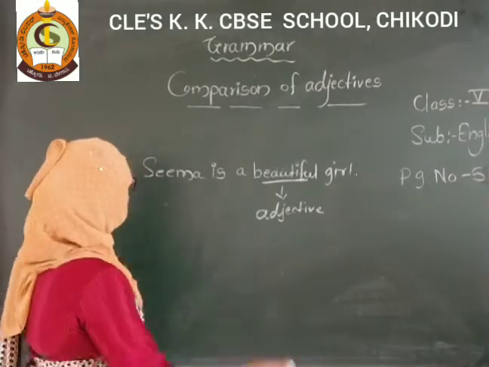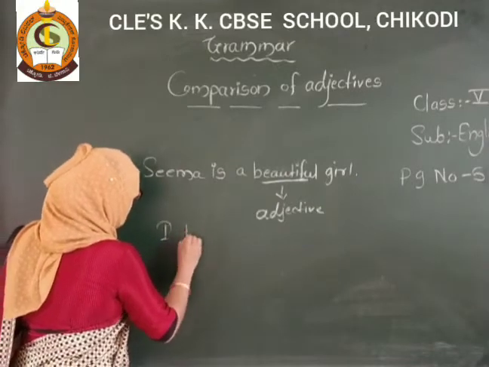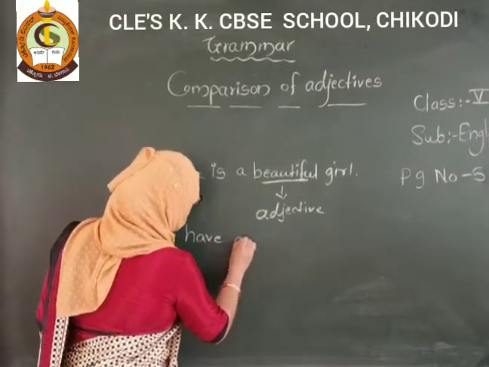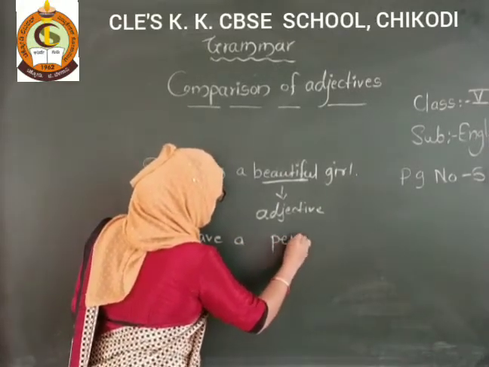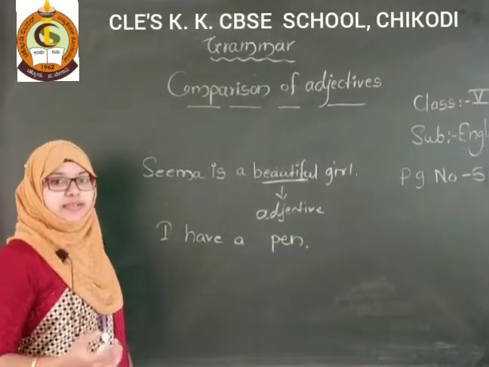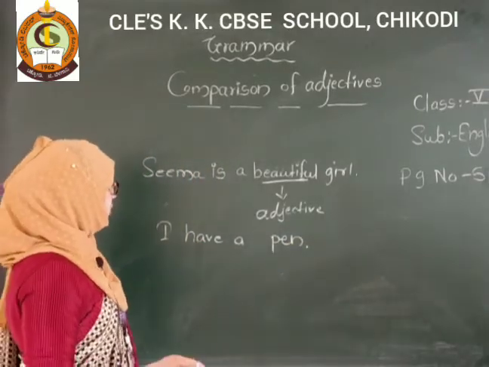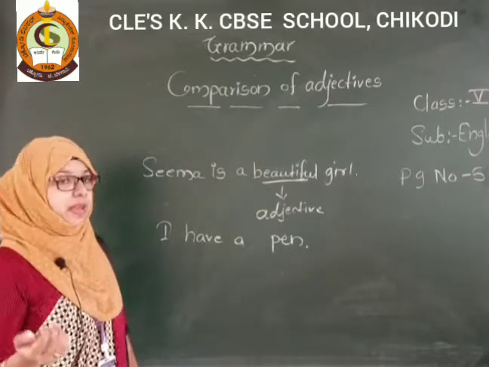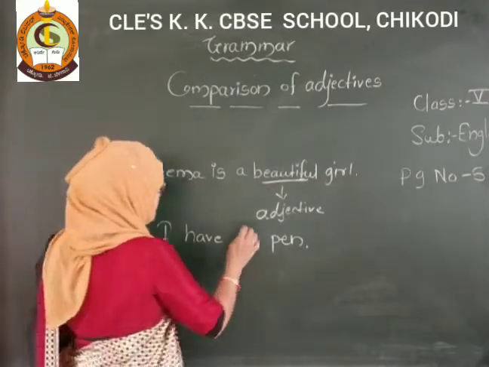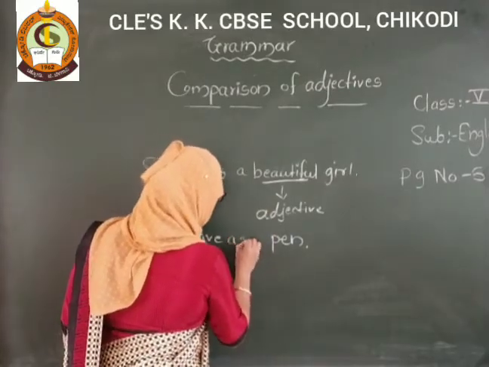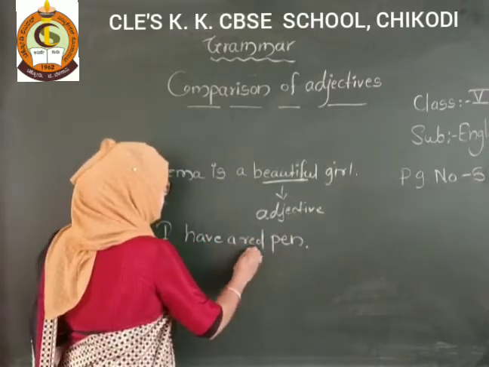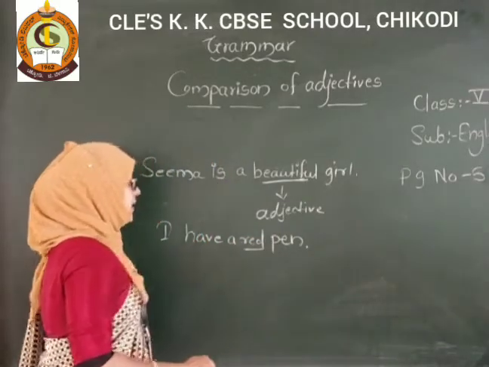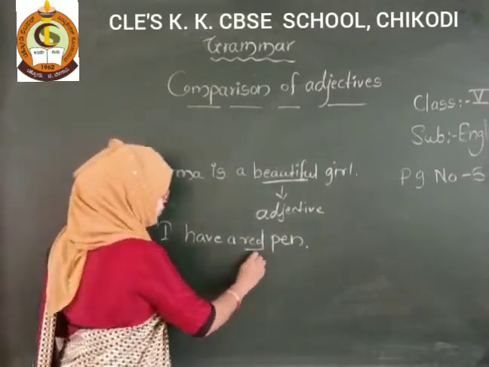Even I can write that I have a pen. Yes, I have a pen. This is a simple sentence. So you can understand that I have one pen. But suppose if I write here, I have a red pen. So this red, what is it? Yes, this is an adjective.